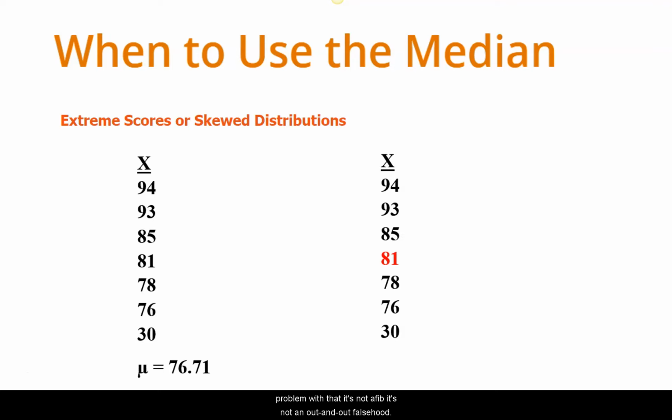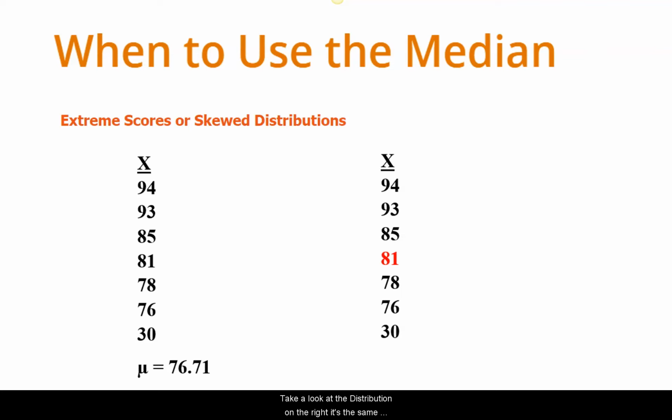It's not a fib. It's not an out-and-out falsehood. But is 76.71 representative? You could argue that it isn't, because 76.71 is higher than only 2 of the 7 scores. It's near the bottom. So what happened was that the 30 dragged the mean down, if you will. The number 30 had a lot of influence over that mean, and you could argue made the mean non-representative.